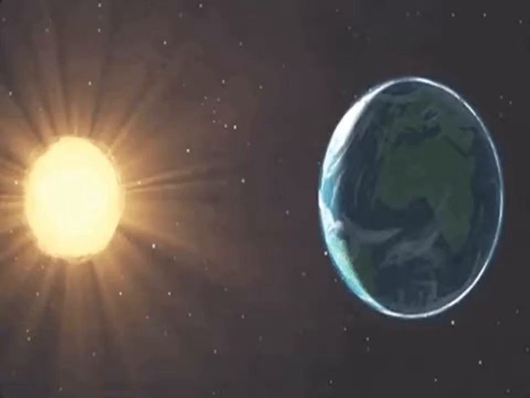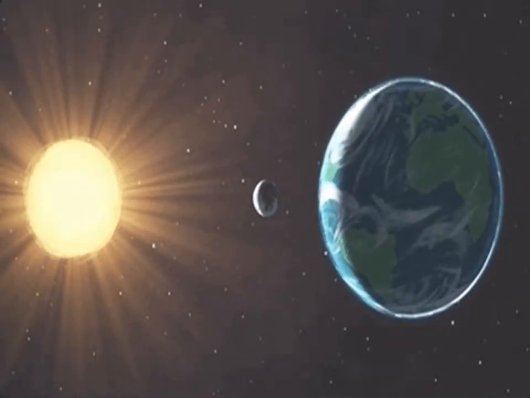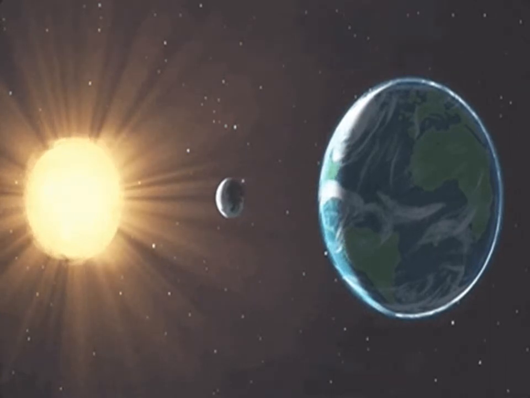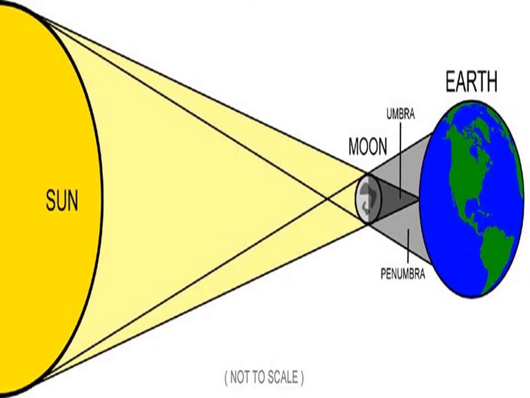Let me start today's topic with solar eclipse. A solar eclipse occurs when the moon appears between the earth and the sun. It partially blocks the sunlight. A solar eclipse can be seen only from the locations where the moon's shadow falls.